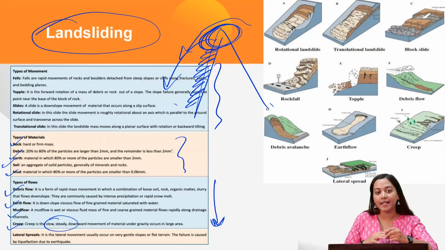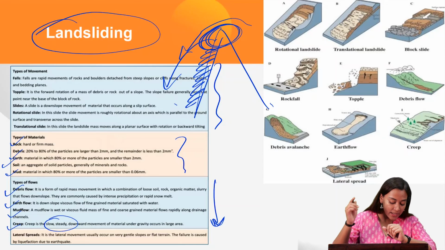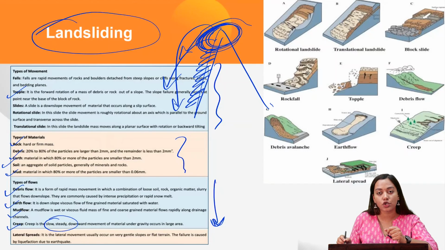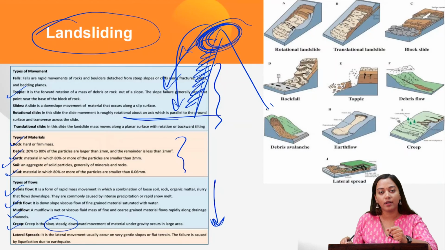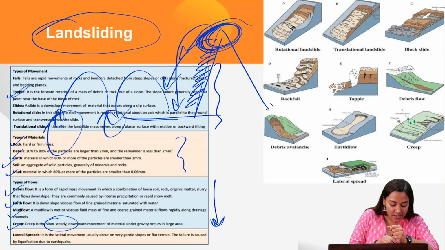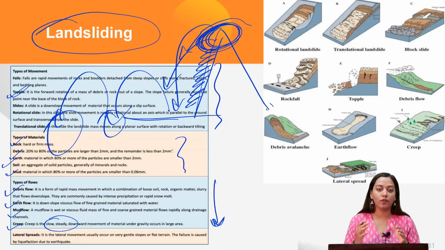Second is the movement of the silted material along the slope, and this is known as slides. The slides can be in the form of rotational slide, can take a form of transitional slide. Next is topple. Topple is when, let's say, a particular rock has fallen off along the slope and suddenly the slope breaks off. Because of the breaking of the slope, this will topple or this will jump. So this is known as the topple kind of landslide. So there are multiple types of landslides. For better details, you can always visit the handout which is available in the description box.